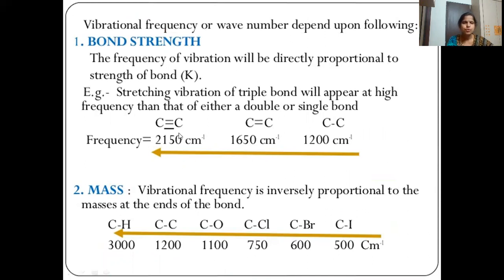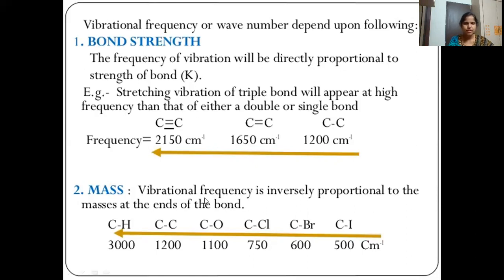So C triple bond C will have higher, 2150, C double bond C is less, 1650, C single bond C is 1200. So the more the number of bonds, the more energy is required to break the bond. So that is the reason ν̄ will be directly proportional to K. Hence C triple bond C will appear at higher absorption frequencies.